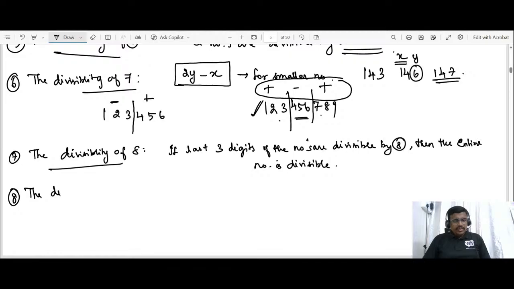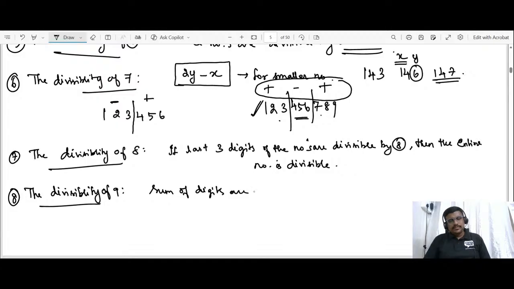The divisibility of 9. What is the divisibility of 9? It is the sum of the digits. If the sum of the digits is divisible by 9, then the number is divisible. For the entire number, you take the sum of all the digits. So if the sum of the digits is divisible by 9, it is considered divisible by 9.